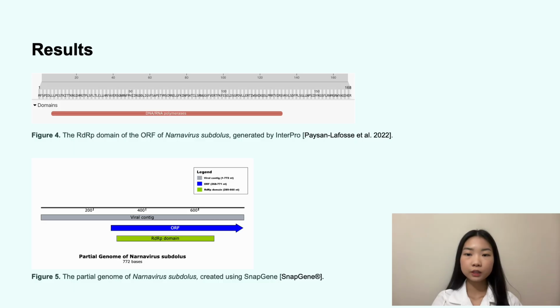An ORF spanning nucleotides 268 to 771 was identified in the contig. Analysis revealed an RDRP domain characteristic of Narnaviruses at residues 8 to 131 of the translated ORF, or nucleotides 289 to 660 in the contig. Since this is much shorter than an expected Narnavirus genome, the sequence represents a fragment of the viral genome and was used in further analyses as a representative viral sequence.